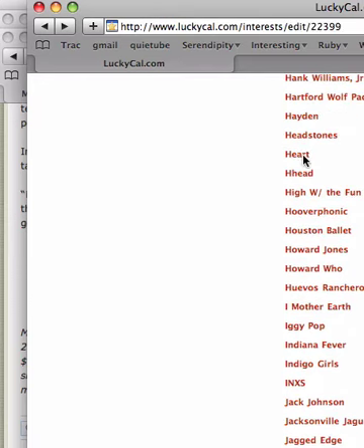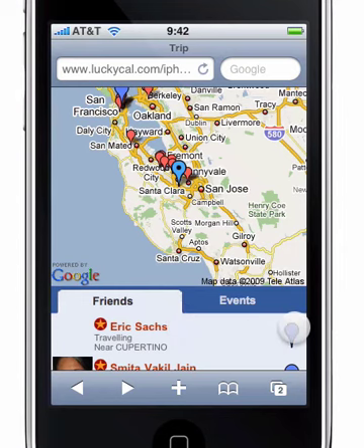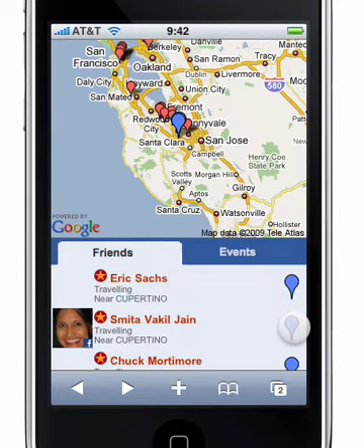Thanks for your time and for taking a look at this very quick little demo of how LuckyCal works on Facebook and with your iPhone. The really cool thing is that there's no configuration. It's free, and it just works.